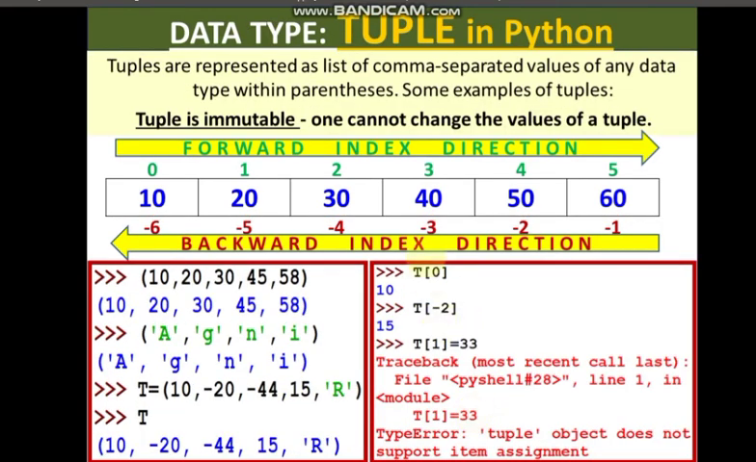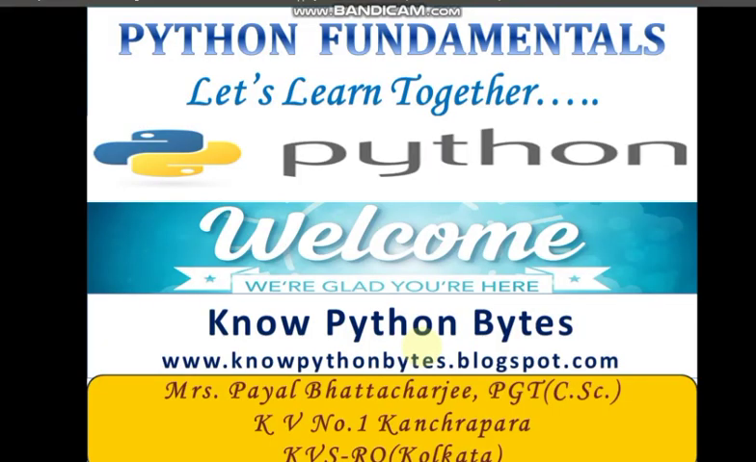Now moving on to tuple. Tuples are immutable data types, and one cannot change the values of a tuple. In a list we can change the values, but we cannot change the values of a tuple. Tuples are represented as comma separated values, of any data type, within parentheses, the first bracket as you say in mathematics. You have to write this within first brackets. We cannot change any value of a tuple, whereas we can change the value of a list. So let me show you that.